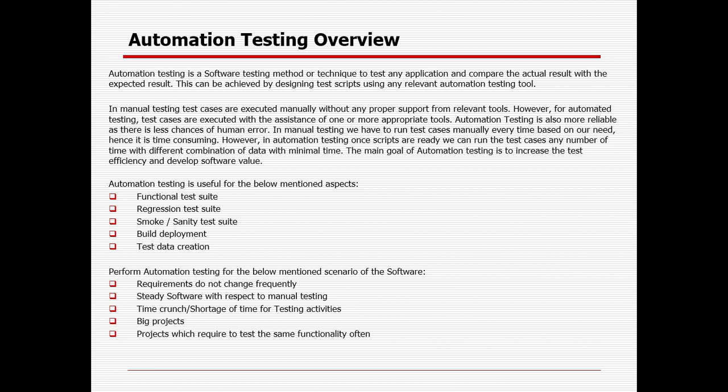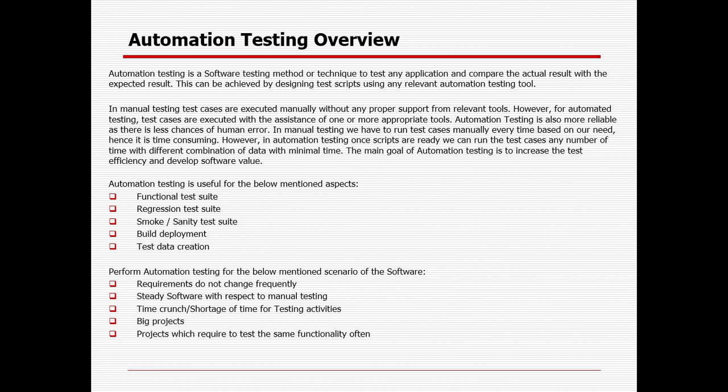Automation testing overview. Whenever we talk about the general software testing concept, first we analyze the requirement, then convert it into test scenarios. Once the test scenarios are identified, we write the test cases and review them with the business analyst, then we start the testing. Once the code is available, we execute them.